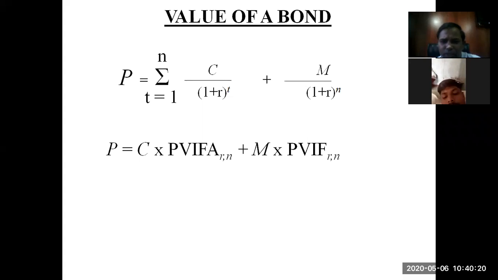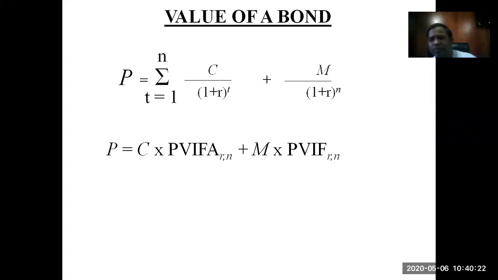Whereas on the other hand, when your respective bond matures, the company pays you the maturity value. But as it is a one-time amount to you, it's a one-time cash flow. Let's say, for example, a 100 rupees par value bond carrying a coupon rate of 10 percent is going to mature after 10 years. In that case, that 100 rupees will be received after 10 years.